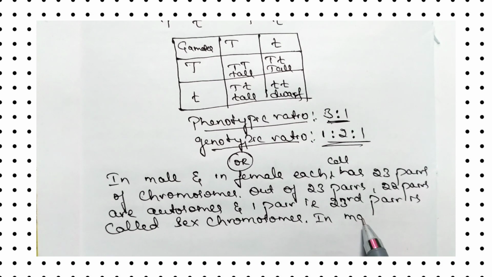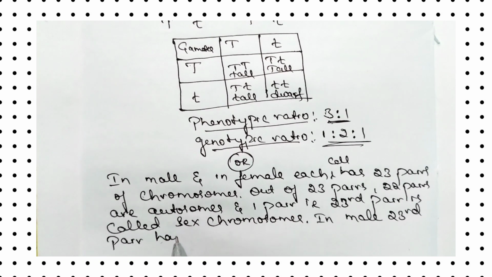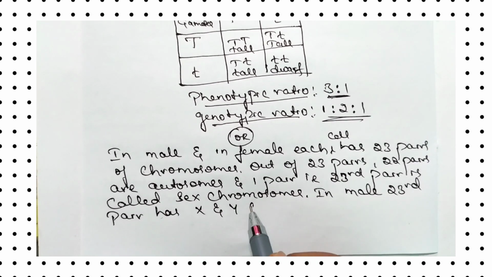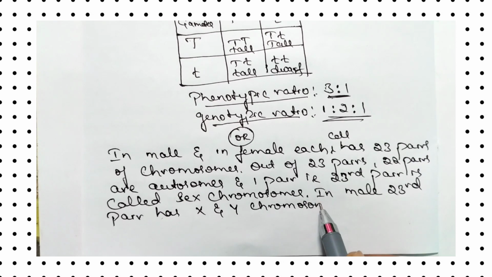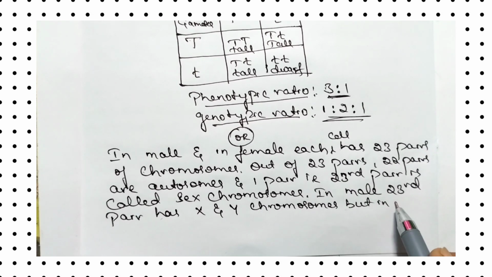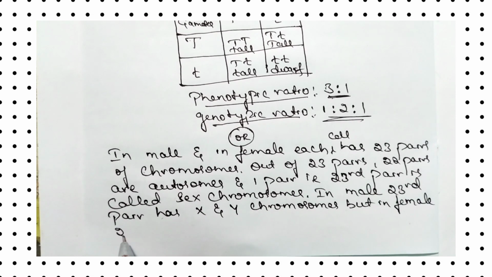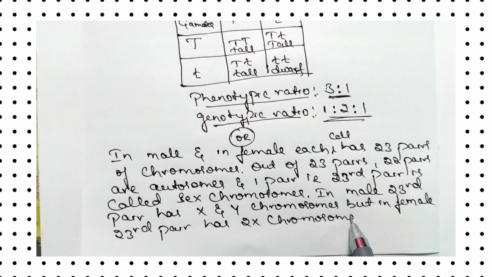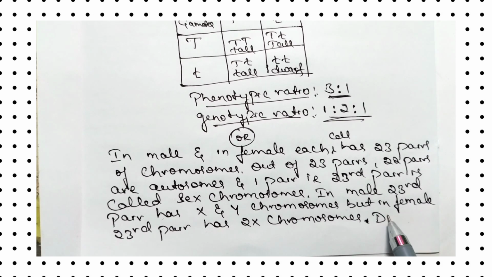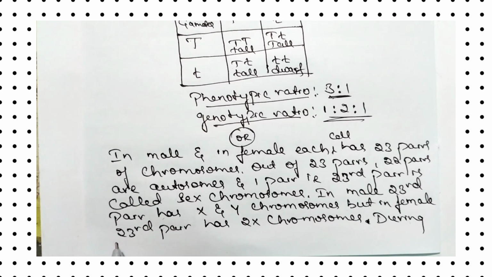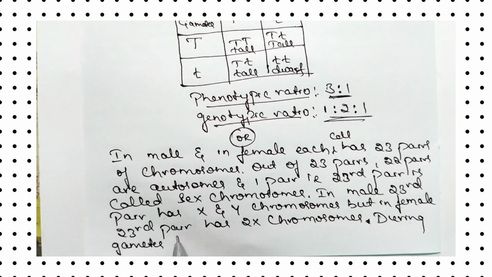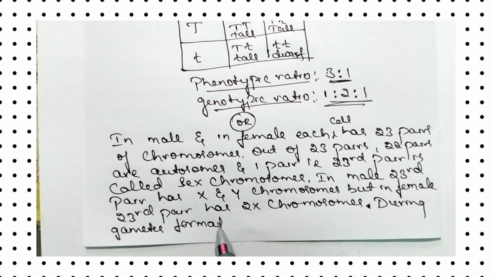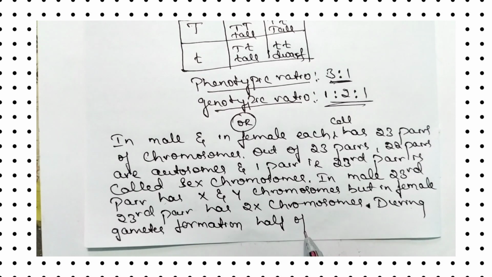In male, the 23rd pair has X and Y chromosomes, but in female the 23rd pair has 2 X chromosomes.